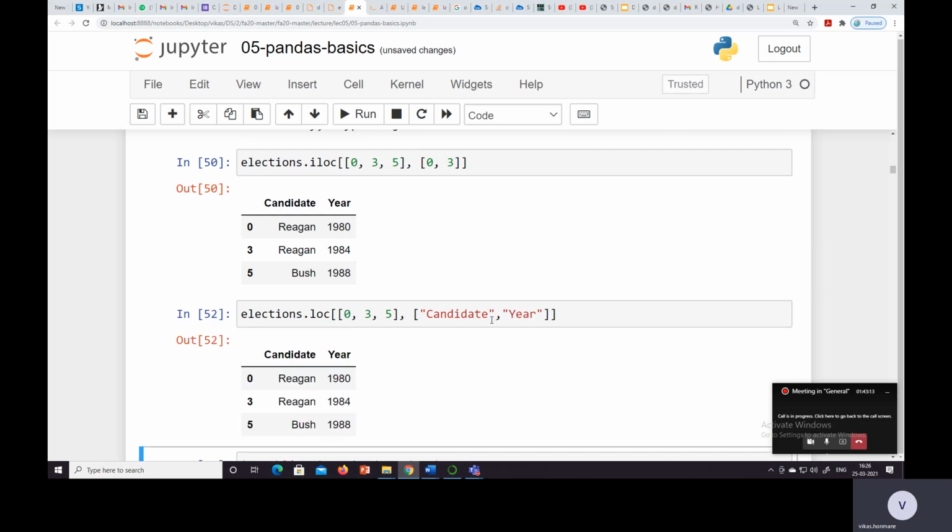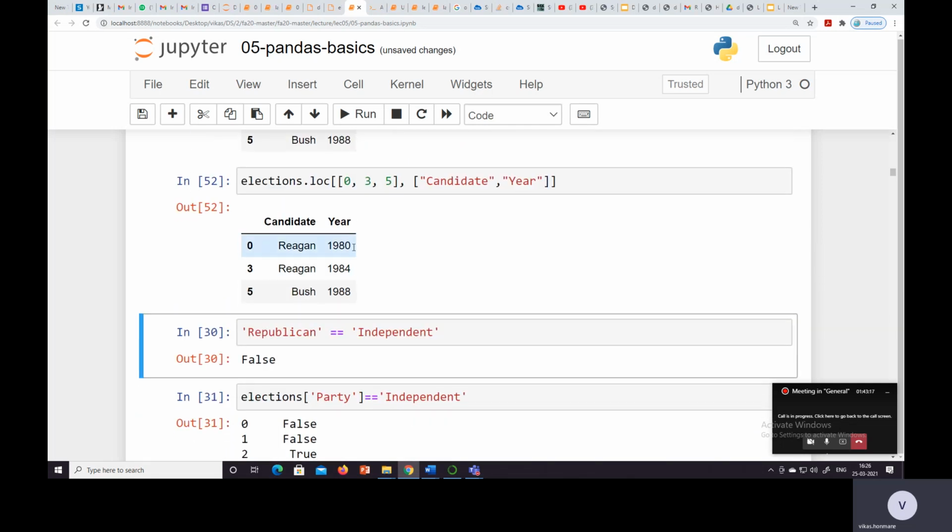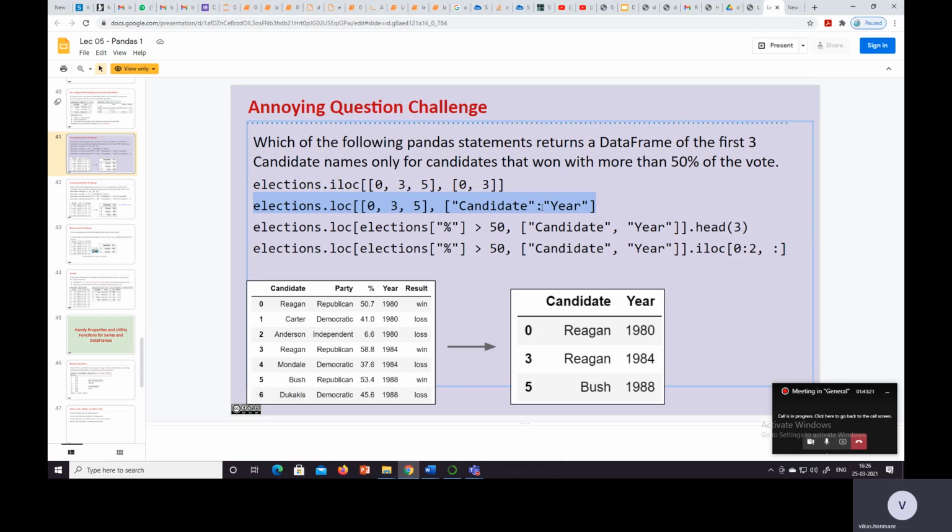Instead of that, colon and year. Okay, so this is also giving us the same result. Because of that colon, we are not getting the expected result here.